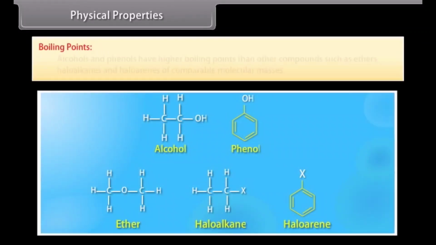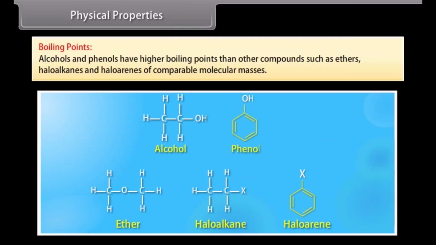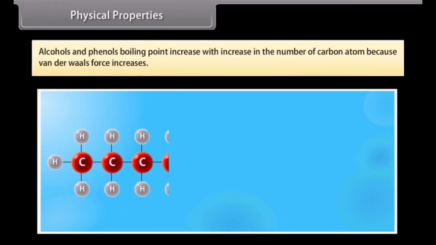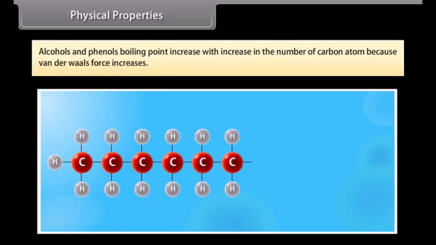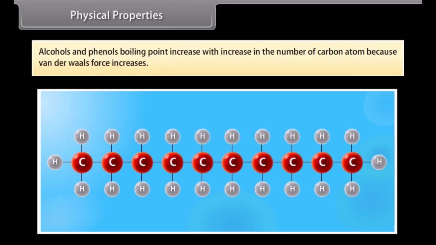Physical properties. Boiling points. Alcohols and phenols have higher boiling points than other compounds such as ethers, haloalkanes and haloarenes of comparable molecular masses. Alcohols and phenols' boiling points increase with increase in the number of carbon atoms because van der Waals force increases.